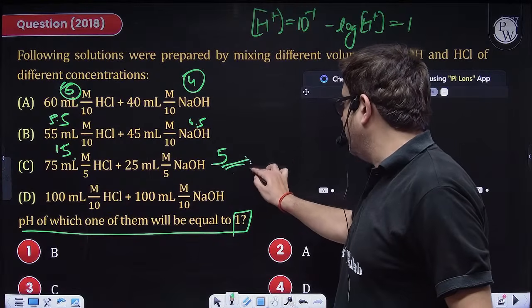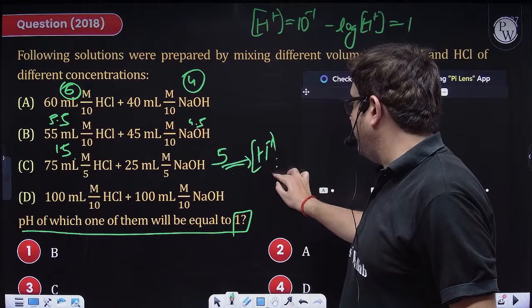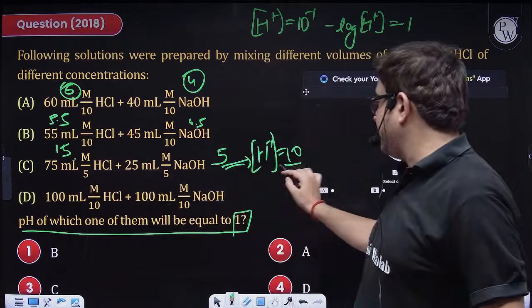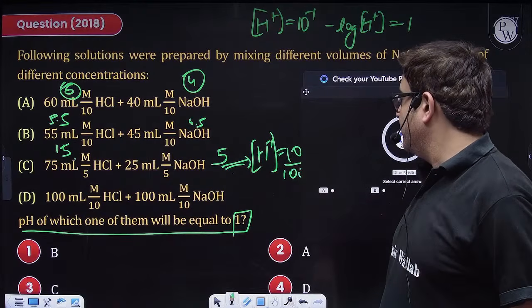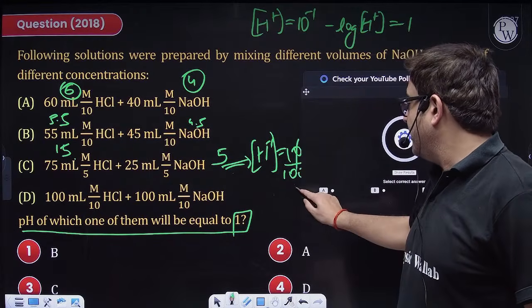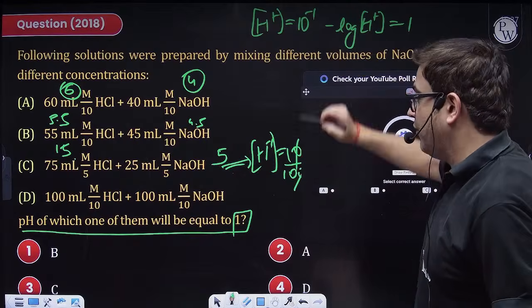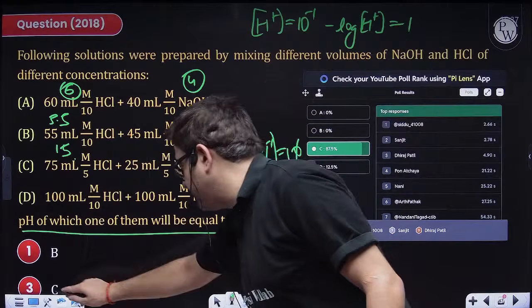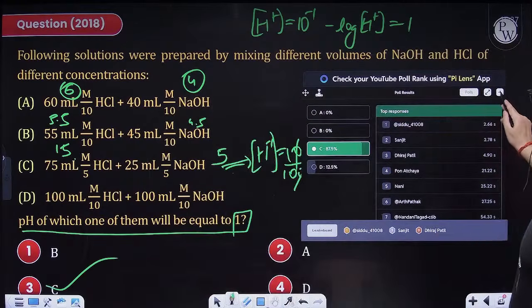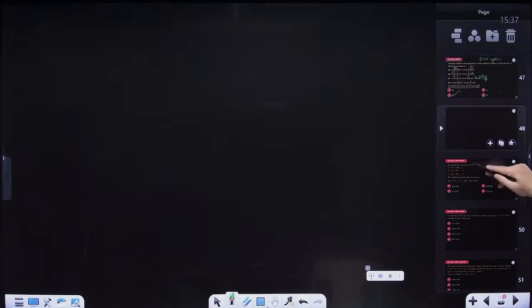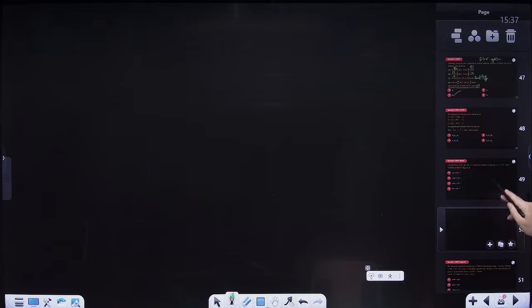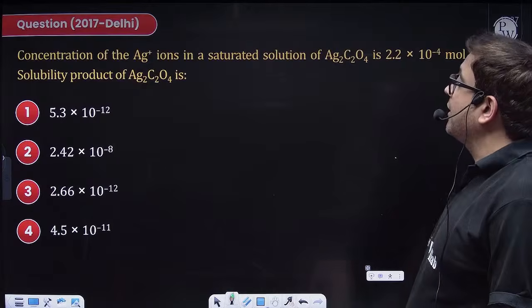So from here, the millimoles of H plus remaining is 10, but volume will be added up. So 75 plus 25 as in 100 milliliters. So this will be 1/10. And 1/10 is what I want. So option C is your answer. Good percentage. Option C is my answer. Good, beta. I hope. Acha, let me quickly jump to this question.